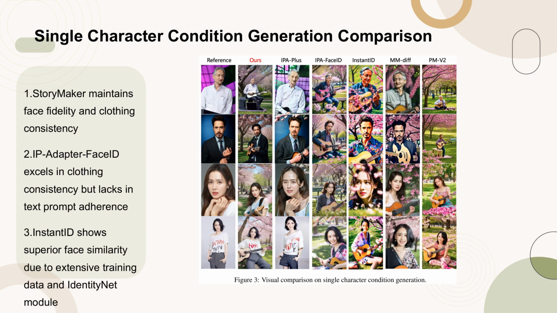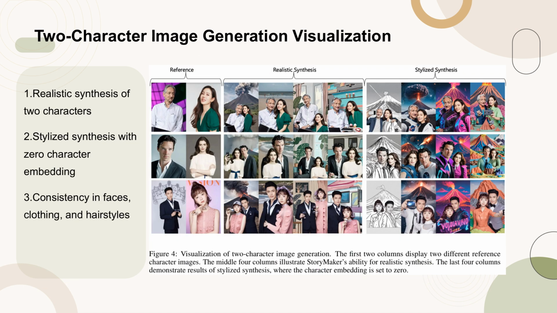Figure 3 presents a visual comparison of single-character condition generation methods. StoryMaker, compared to IP-Adapter FaceID, InstantID, InDepth, and PhotoMaker V2, excels in maintaining both face fidelity and clothing consistency. While IP-Adapter FaceID performs well in clothing consistency, it struggles with adhering to text prompts and maintaining face fidelity. InstantID, on the other hand, demonstrates superior face similarity, attributed to its extensive training data and the IdentityNet controlling module.